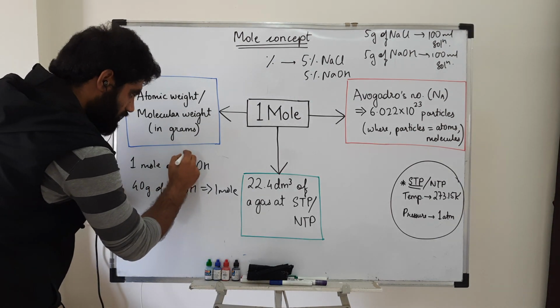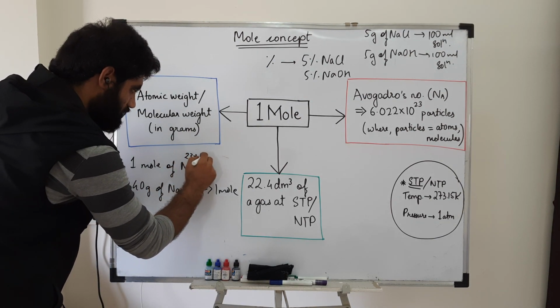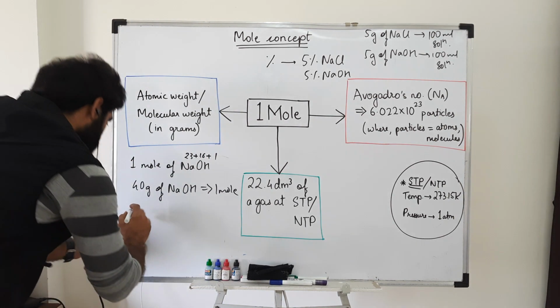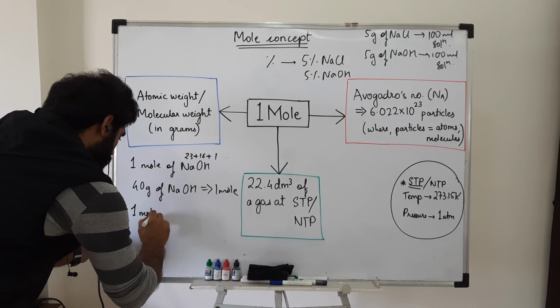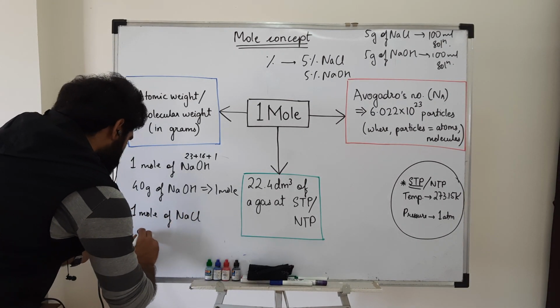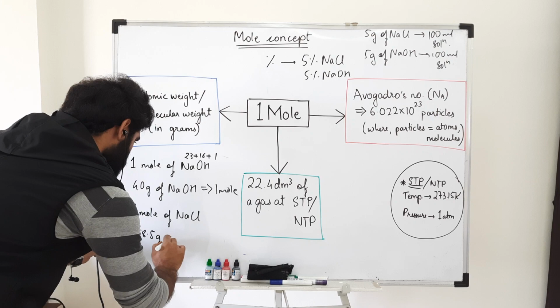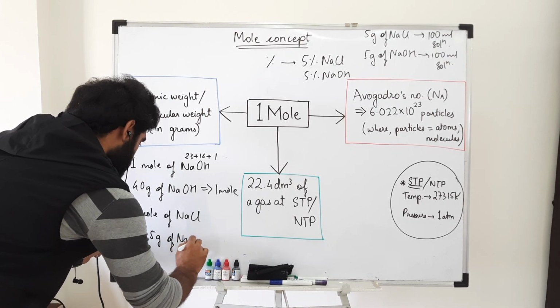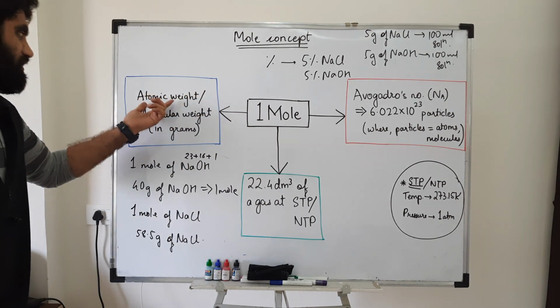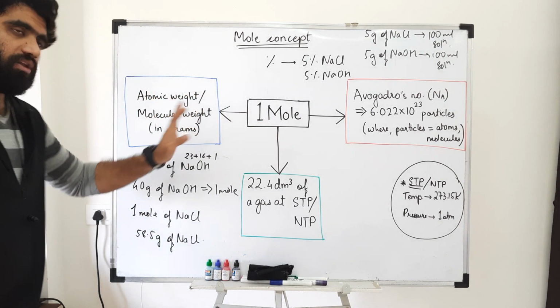So Na is 23 plus oxygen is 16 plus hydrogen is 1, that becomes 40. Similarly, 1 mole of NaCl will be equivalent to 58.5 grams of NaCl. So this is the mole concept on the basis of atomic weight or molecular weight.